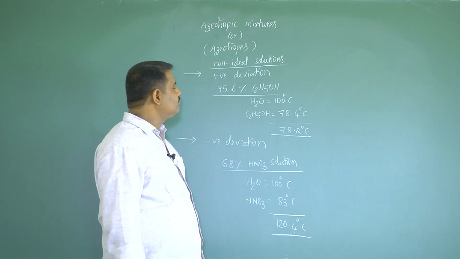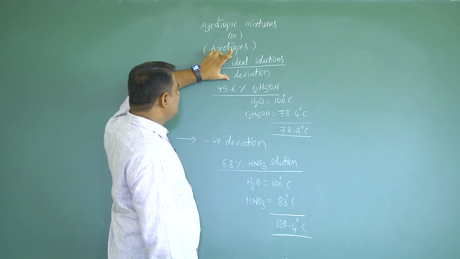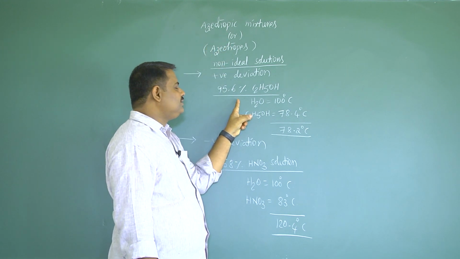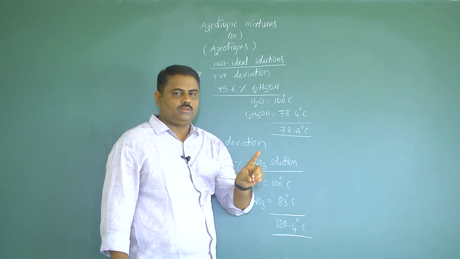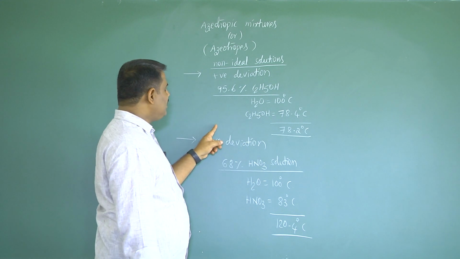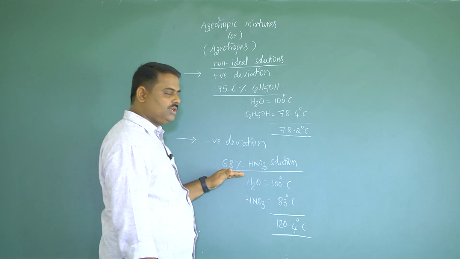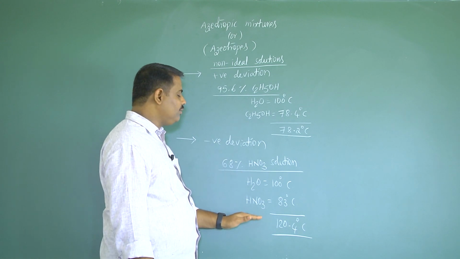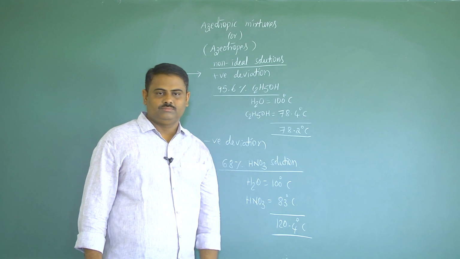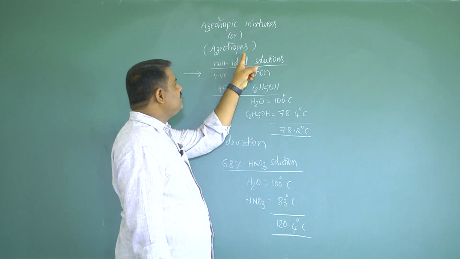That means non-ideal solutions with positive deviations at certain compositions are called lower boiling point mixtures. Non-ideal solutions with negative deviations at particular compositions are called higher boiling point mixtures. This is regarding azeotropic mixtures or azeotropes.